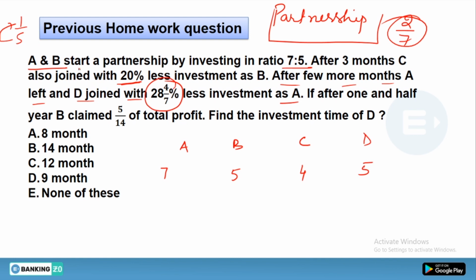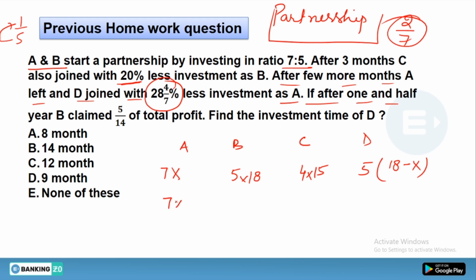Now let's see how much time each of them has invested. Let's say A has invested for x months. That means D will be invested for 18 minus x, because A left and then D joined. B hasn't changed, so B is a total of 18 months, because the total duration of the profit is 1.5 years, and in 1.5 years there are 18 months. But C arrived after 3 months from the start of the business, so C remains for the remaining 15 months. So we have a clear idea.